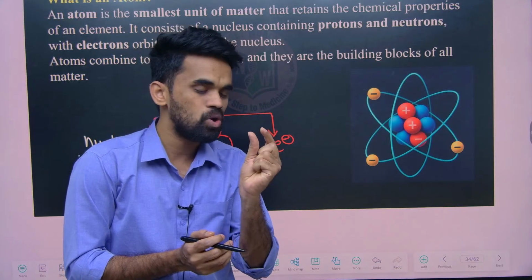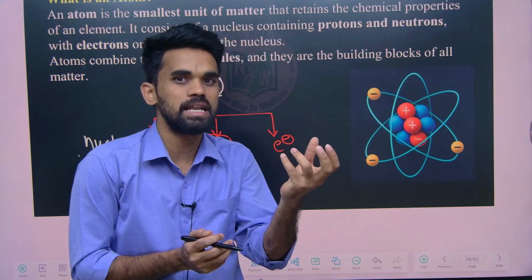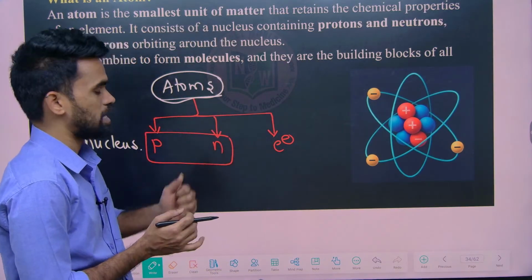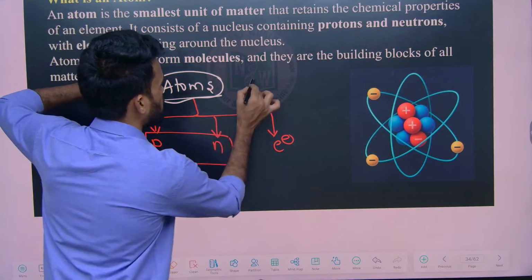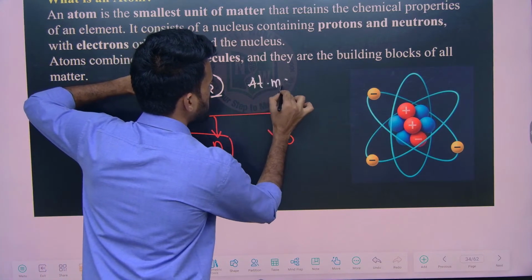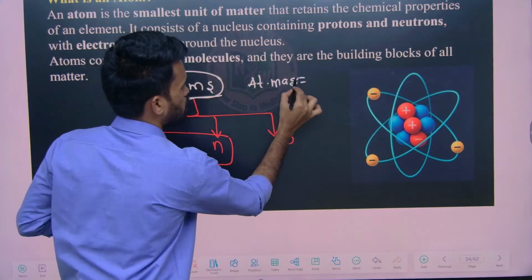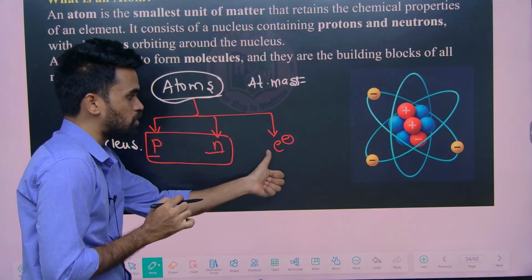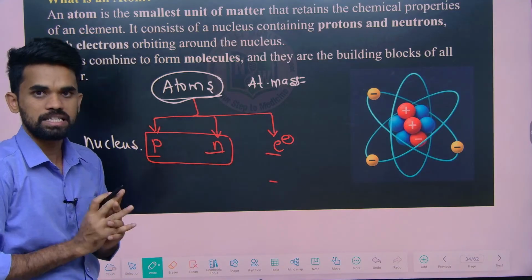Okay, so it is a small indivisible particle we have studied in Dalton's atomic theory. Then we got to know there are some other subatomic particles like this. So when I say atomic mass, this is nothing but the mass of proton plus mass of neutron plus mass of electron. This is the general consideration right now.